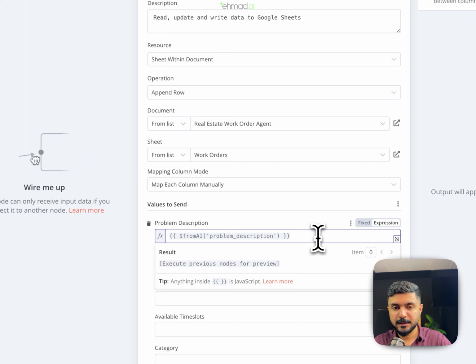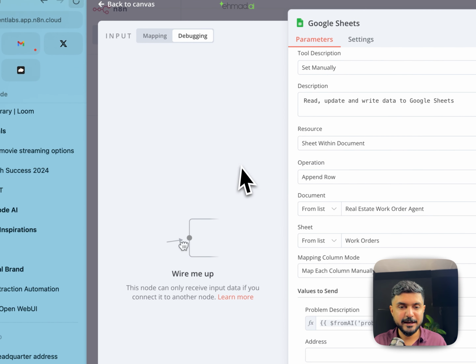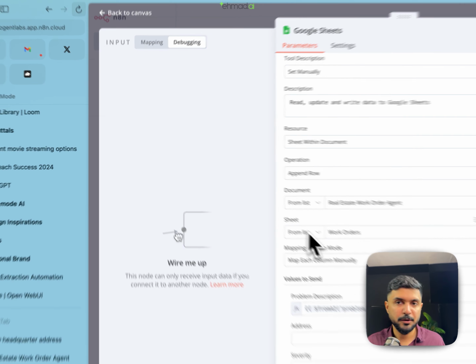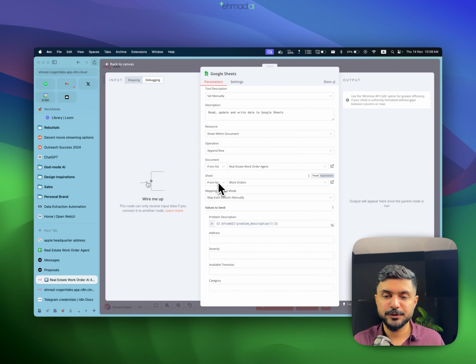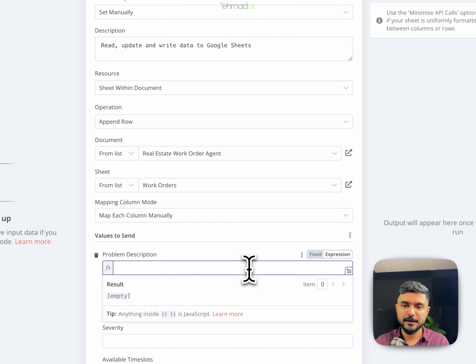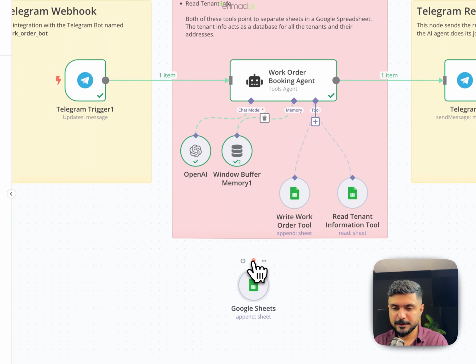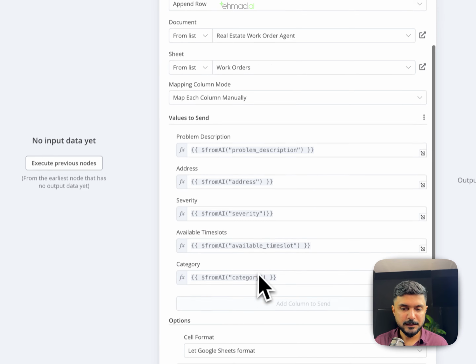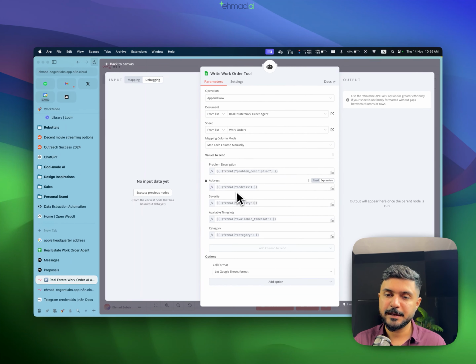Earlier, you remember that we were dragging and dropping things from here, but that's not possible right now because we don't know what the AI agent is going to do on the fly. By writing this, we are telling the AI agent to do this on its own and give us the problem description, and do the same for the rest of the fields as well. Let me just delete this node and open it again. So yeah: from AI problem description, from AI address, from AI severity, from AI available time slots, from AI category. These five expressions tell the AI that we are expecting these things from you whenever you use this tool. And yeah, that's it.